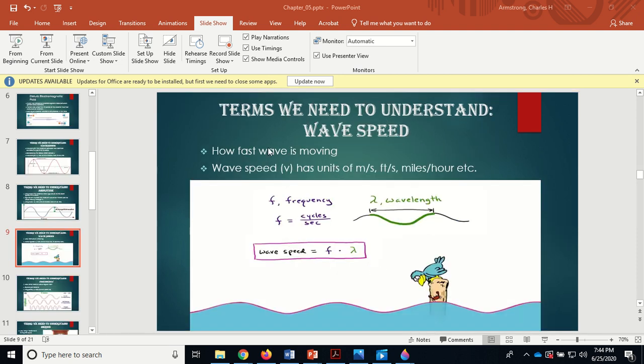Wave speed, that's how fast the wave is moving. Okay, how fast is it moving across your screen? Wave speed V has units of meters per second or feet per second or miles per hour, etc. Anything that's distance over time, that would be wave speed.